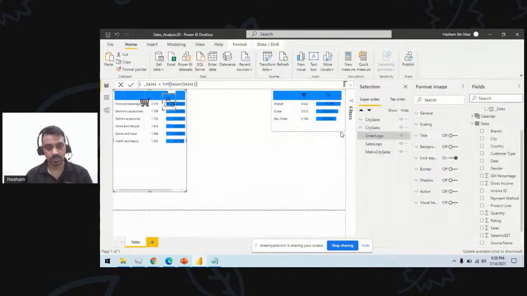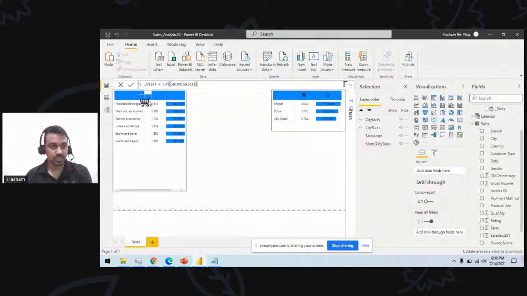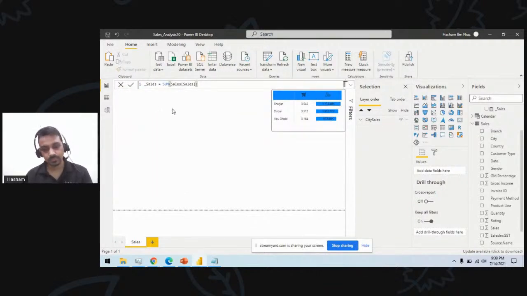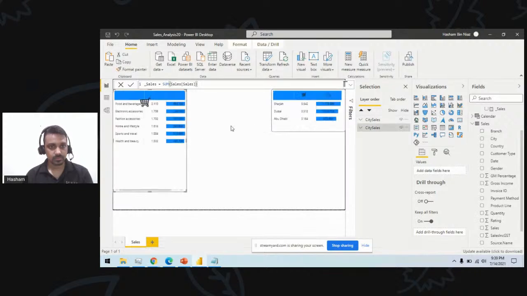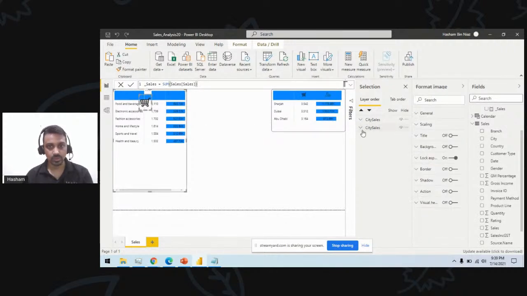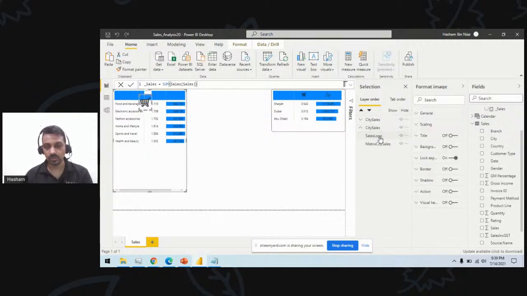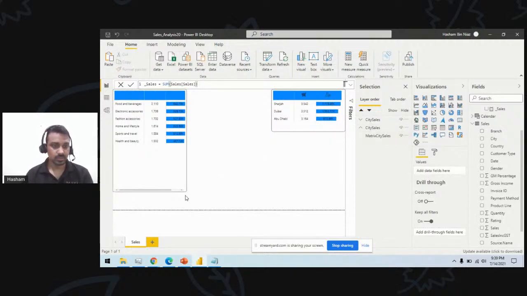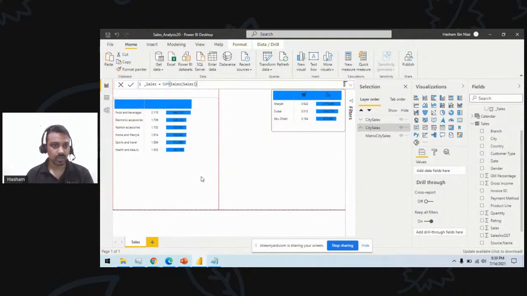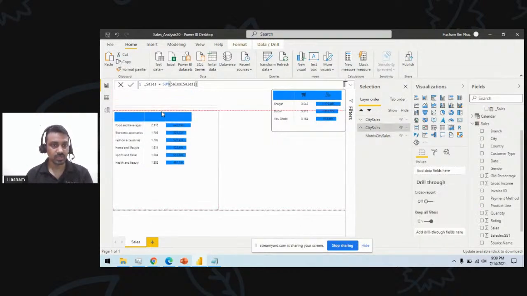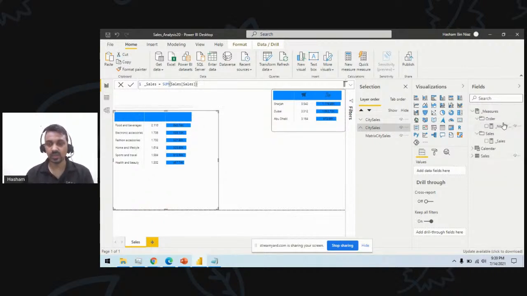I can just remove these 2 images. If you want, you can select the image here. So now I have everything, but I am missing the sales percentage increase measure and the average sales.